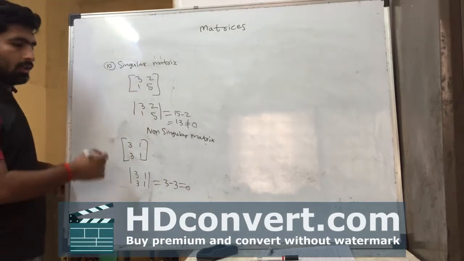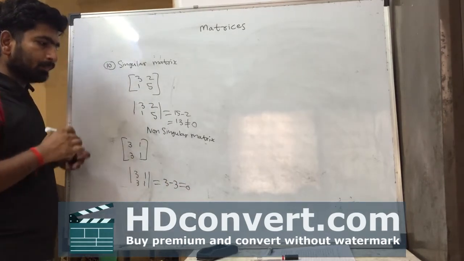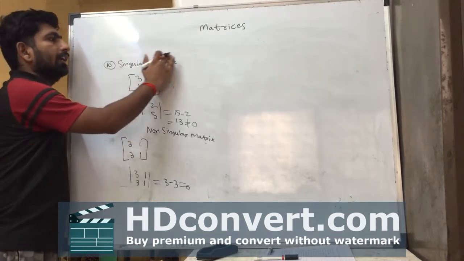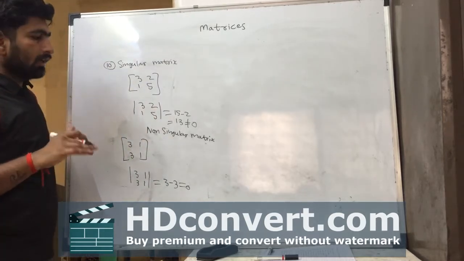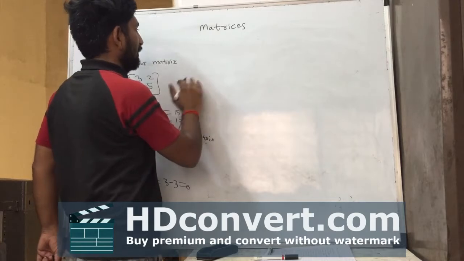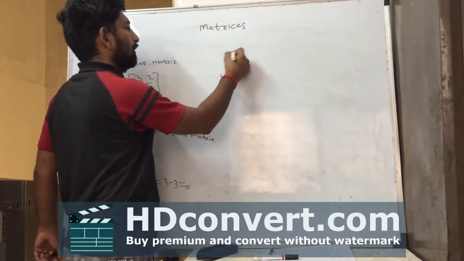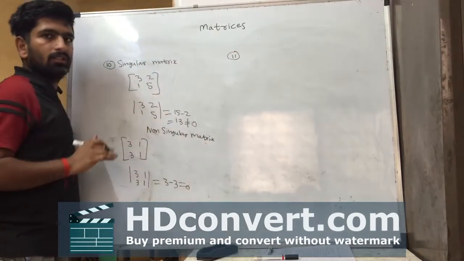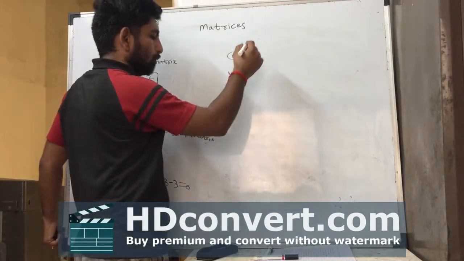This matrix is called singular matrix. These all, we have the 10 types of matrices. Okay, and next, the property of matrix. One of the property of matrix also is considered in type of matrix, that is transpose of matrix.